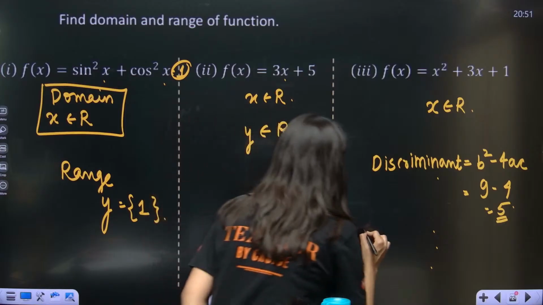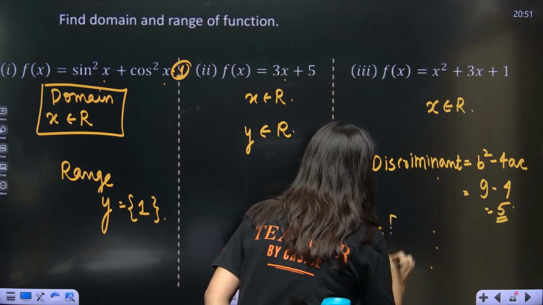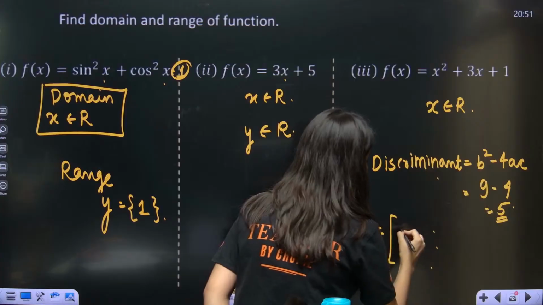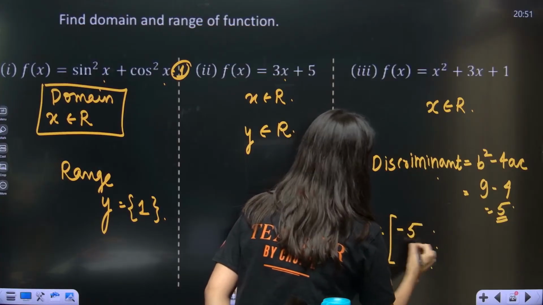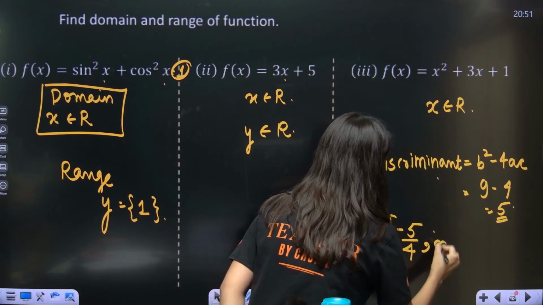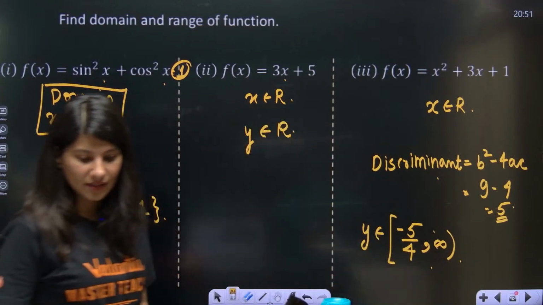So now y belongs to minus D. So minus D is minus 5 upon 4a, comma infinity. Yes?